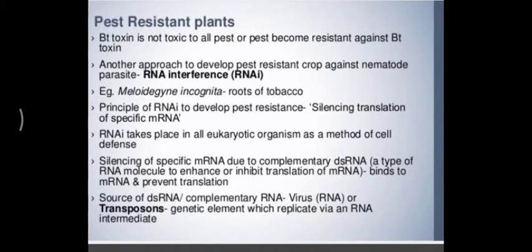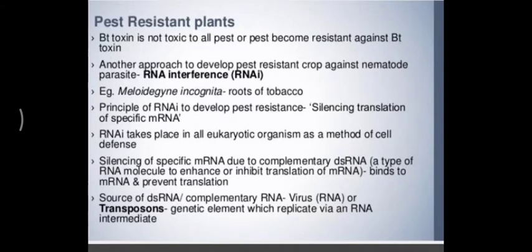Now, what are transposons? These are genetic elements which replicate by an RNA intermediate. They are known as transposons. Now, let us learn how the crop is provided pest resistance by using the technique of RNA interference.